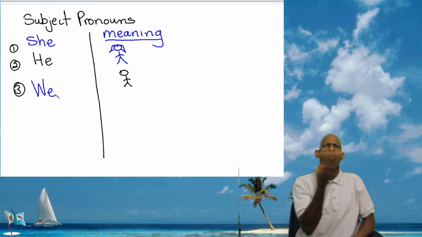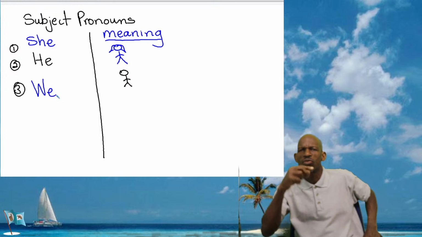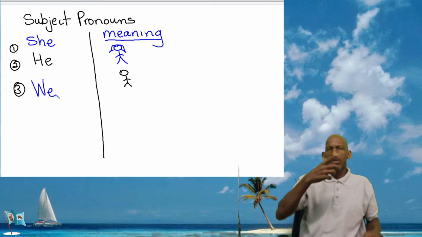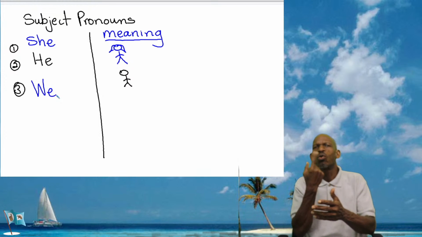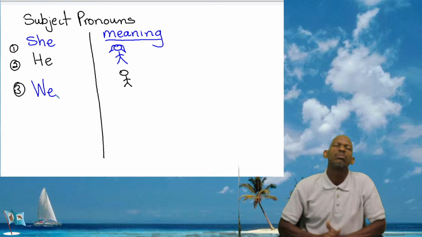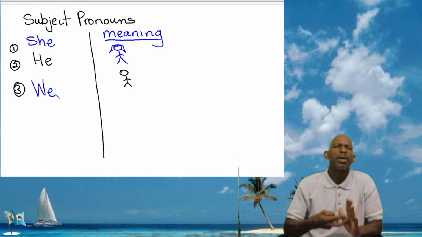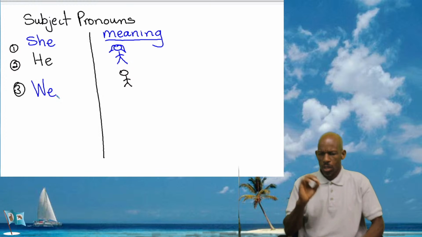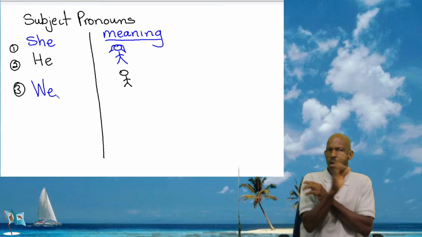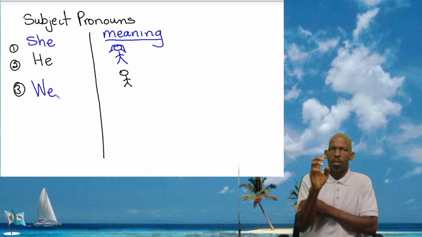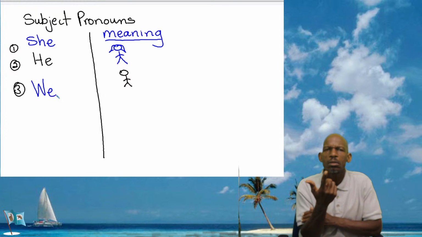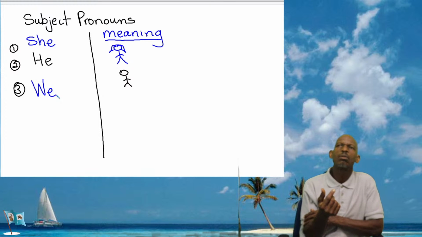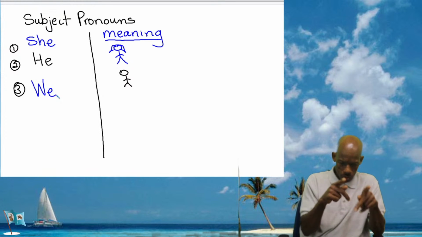What am I going to draw for we? When I say we, what will I draw? Anybody could tell me? I gave you the 2 easy ones there. We means what? I'm seeing Cheryl signing our, but we're not looking at our. It's a we. Salvin? Say it again. Yes, I want to draw people, but what am I drawing? How many?